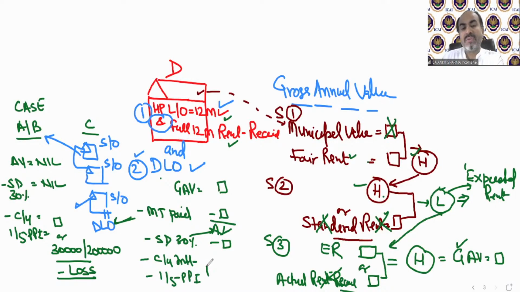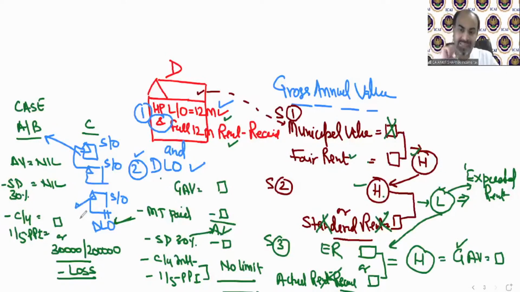But there is good news. Now there is no limit. The limit of 30,000 and 2 lakh is applicable only in case of A and B. From case number D onwards, D, E, F, and G, there is no restriction on the amount of interest which comes for deduction. So even if it's 2 lakh, 3 lakh, 4 lakh, 5 lakh, any amount, you can deduct the whole amount.